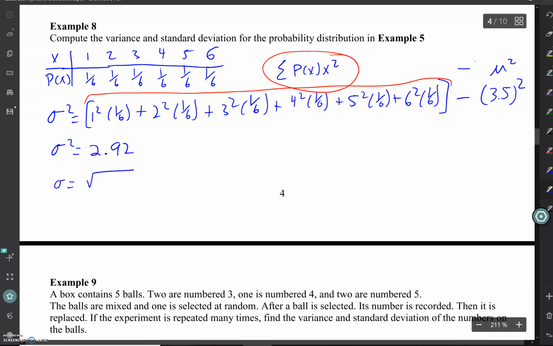Take the square root. So 2.92 square rooted gives me 1.7. Oh, 1. Were you typing in the whole thing? It's probably something with parentheses or something. Yeah. All right, questions on the formula?